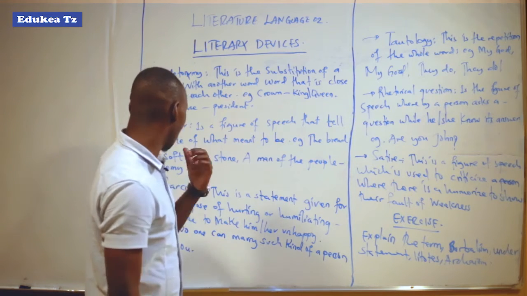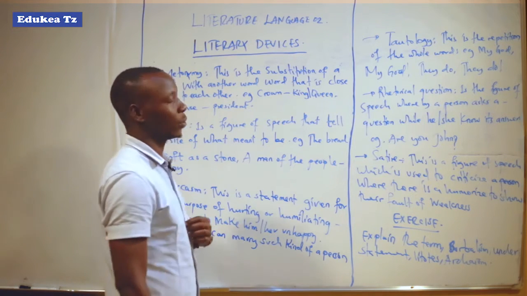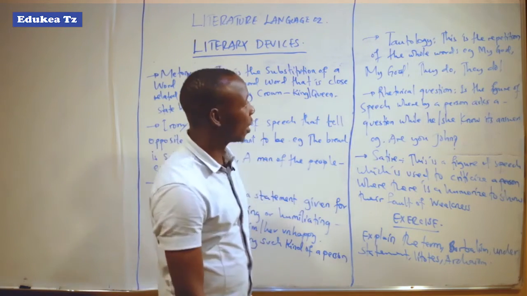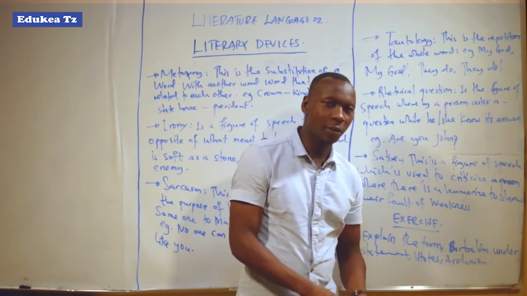Then after looking at sarcasm, let us see what we call tautology. Tautology is another figurative language.